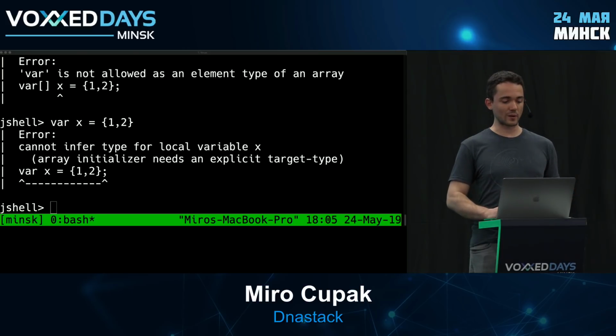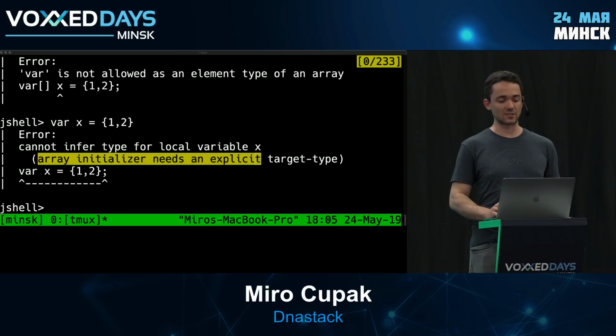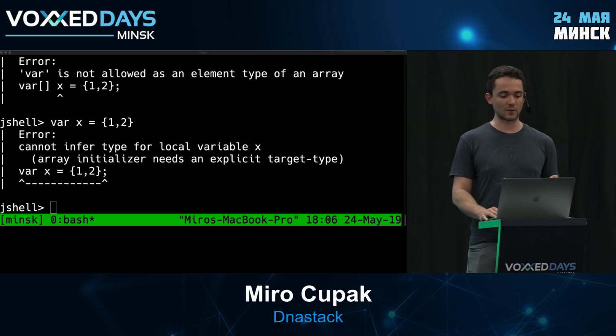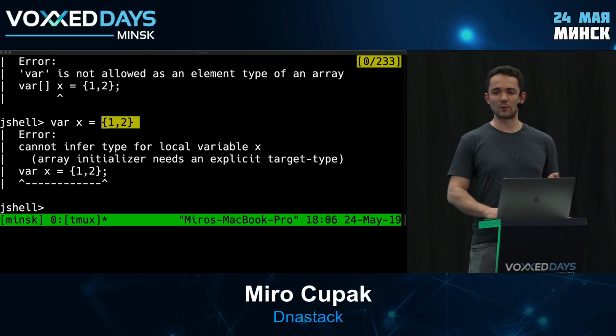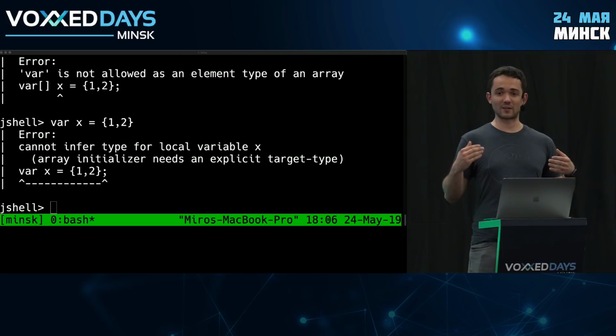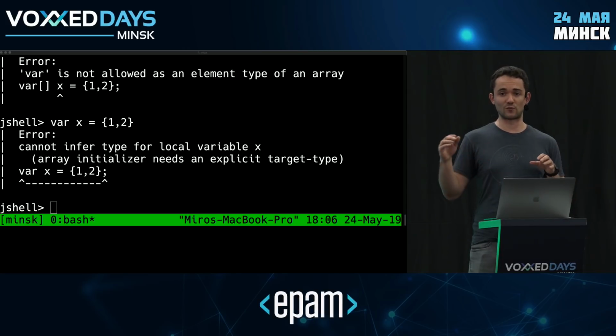And it actually gives you quite an interesting message. It tells you array initializer needs an explicit target type. This might sound weird when you see it for the first time, but it's actually a very accurate description of what's going on. If you think about it, when we take a look at this array, we don't actually know what type that is, right? We don't know if these are shorts, bytes, or integers. This can be anything. So actually what's happening with arrays is the right side is trying to infer the type from the left side. But now we've added another layer of type inference where the left side is trying to infer from the right side. So you have these conflicting type inferences going on, which is why this case is just not allowed.